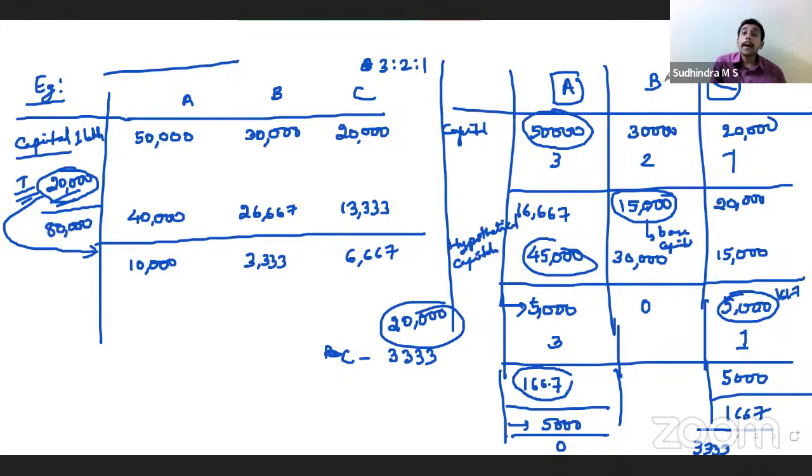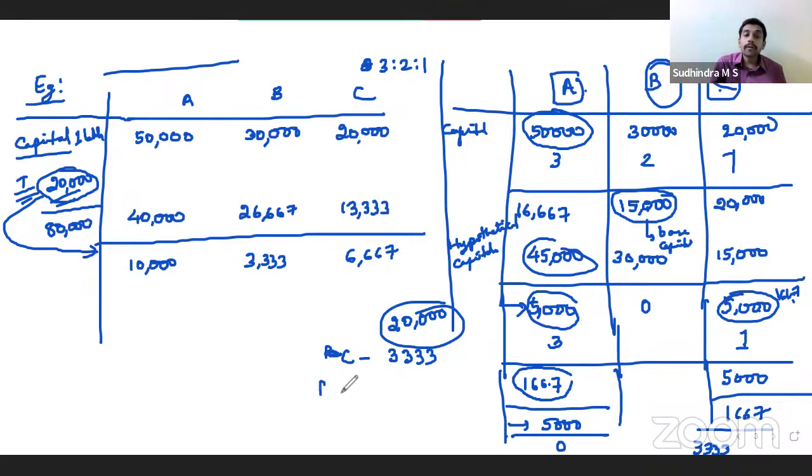Now, A and C have higher relative capital than B to the extent of 5,000 and 1,667.